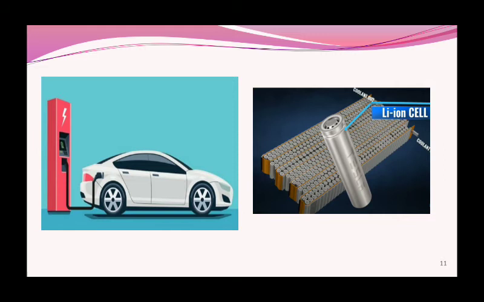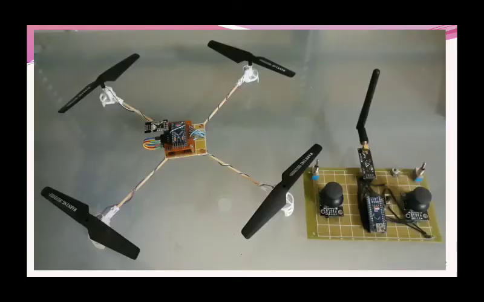An electric vehicle is basically powered from the electric supply, and the electricity is stored in the battery, and then we give it to the motor, and then the vehicle moves. These are combinations of batteries. When thousands of batteries are connected, the total power capacity increases, and then we use them in a car. So these are a few examples.